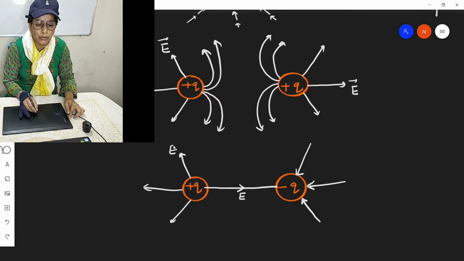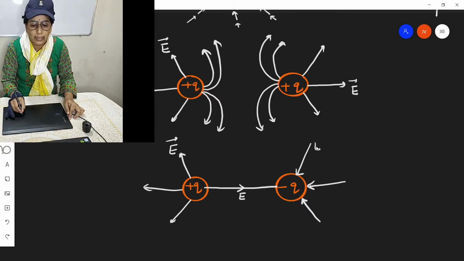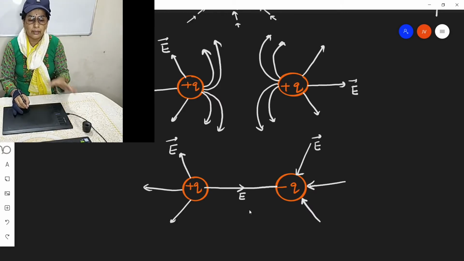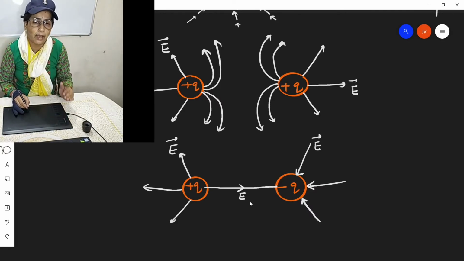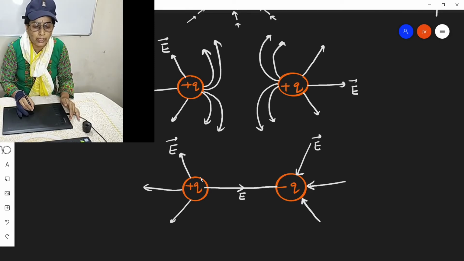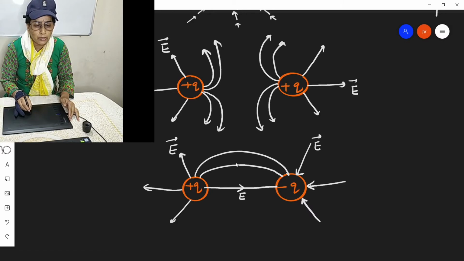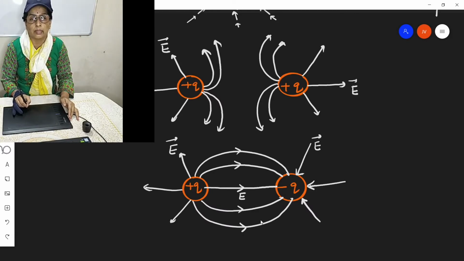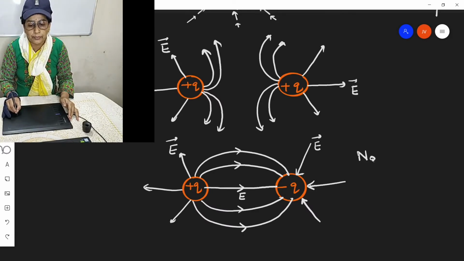So these arrows are for direction of electric field. This concept of lines of forces or field lines was given by Faraday. So electric field lines are curves, but they are not closed curves.